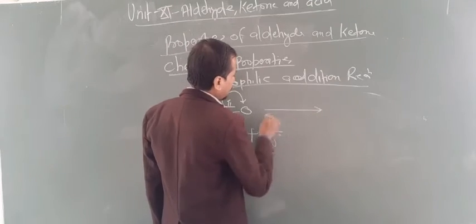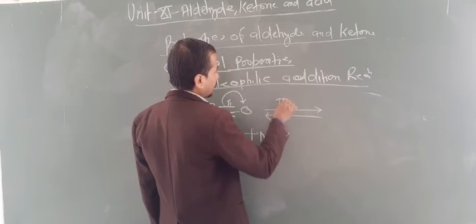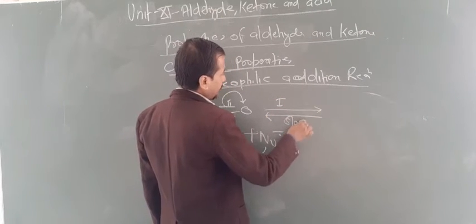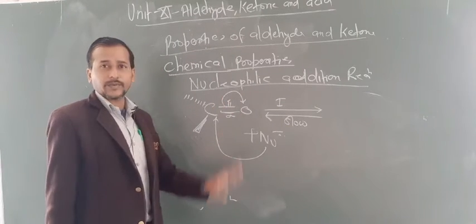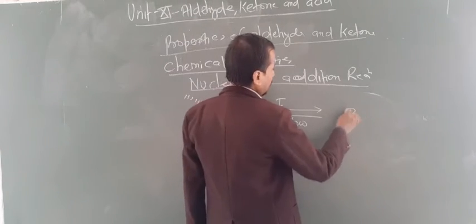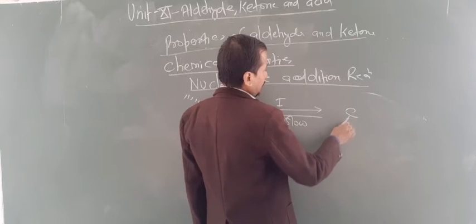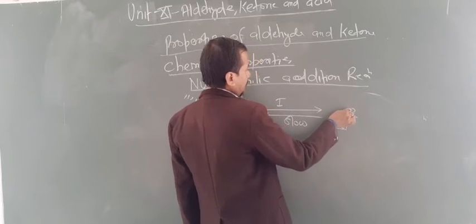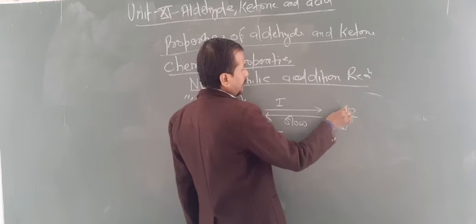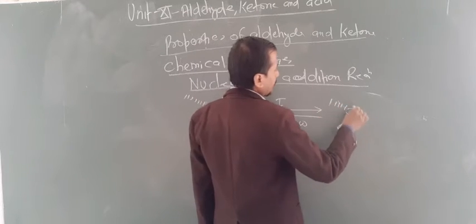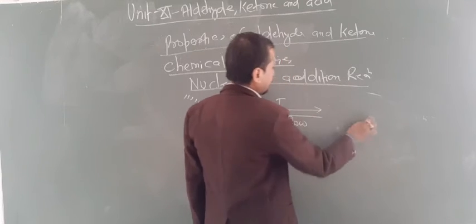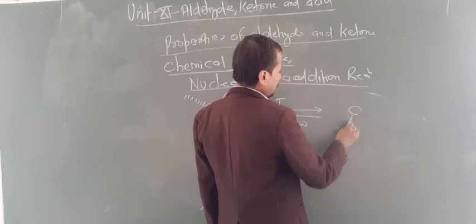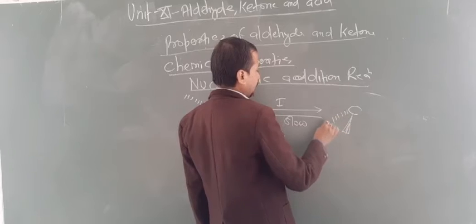This is basically the first step, and it is the slow step, because formation of one bond and breaking of one bond takes place. It forms a structure like this, so nucleophiles are added. You can write it like this, addition of nucleophile.